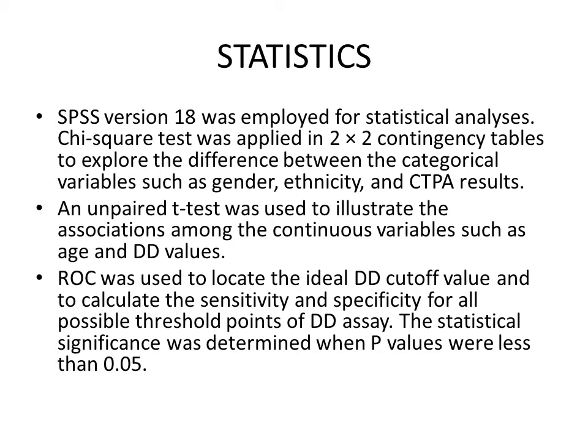Chi-square test was applied in 2x2 contingency tables to explore the difference between the categorical variables such as gender, ethnicity and CTPA results. An unpaired t-test was used to illustrate the associations among the continuous variables such as age and DD values. Receiver operating characteristic curve was used to locate the ideal DD cutoff value and to calculate the sensitivity and specificity for all possible threshold points of DD assay. The statistical significance was determined when the p-value was less than 0.05.